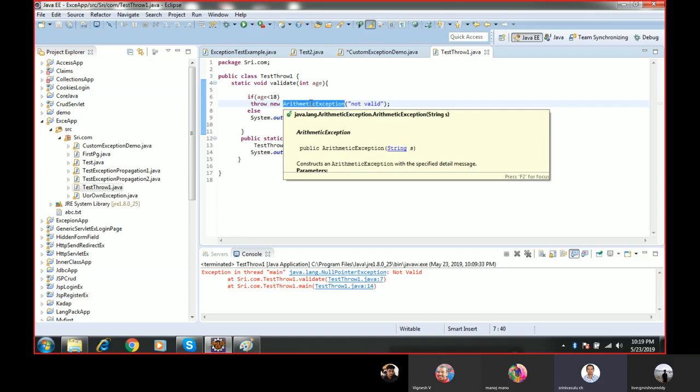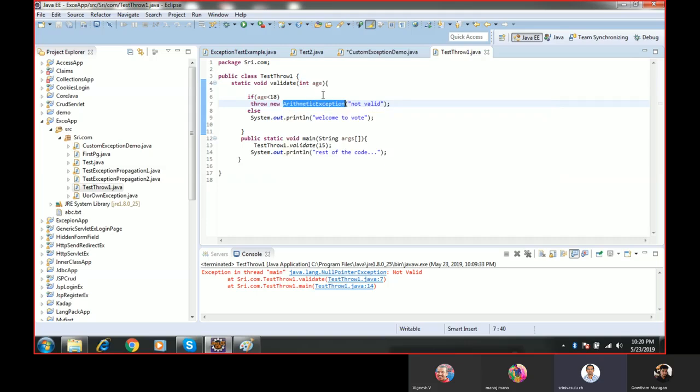Now I want to create my own exception class. Whatever class I create will never be an exception class by itself. If I want to make that class an exception class, then my class must extend the exception, that is, it must inherit from one of the exception classes.